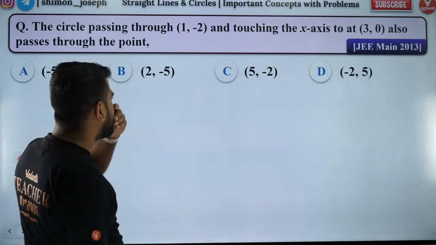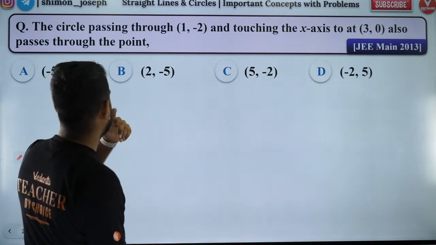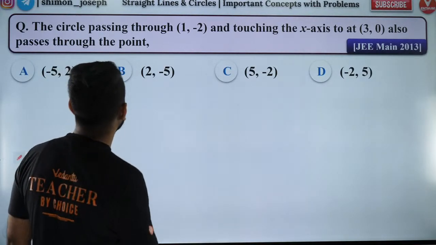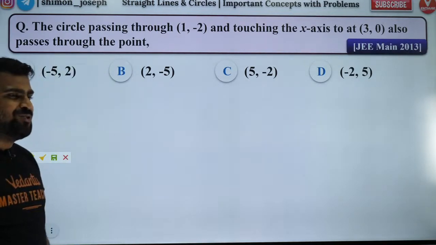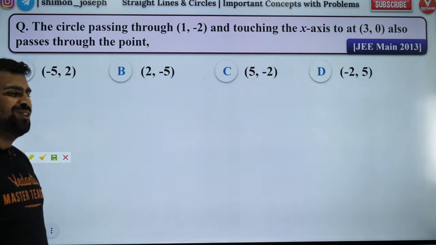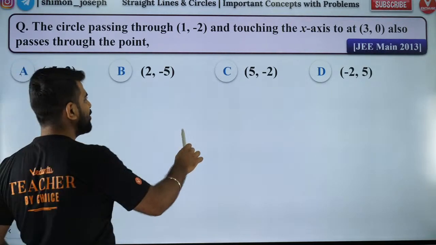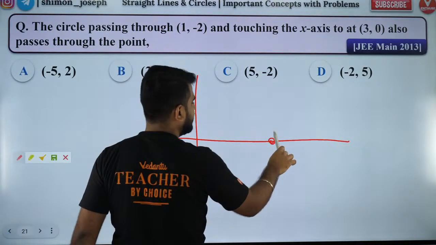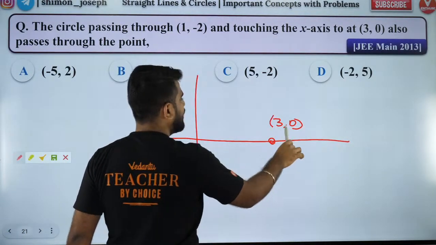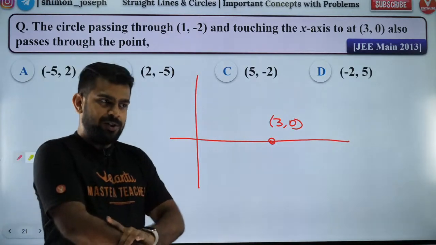This is a very famous question, guys. You will see this everywhere. It's a very famous question because it's interesting to solve. So I'm going to solve it by a very unique method which you guys will love. Okay, so listen carefully, you might enjoy this. So guys, you have the x-axis and you have a point 3, 0.